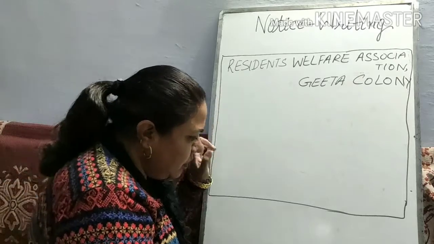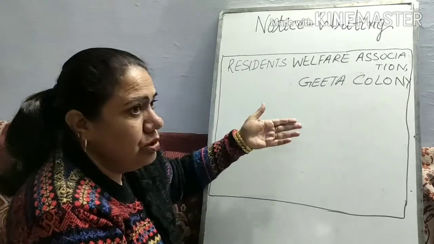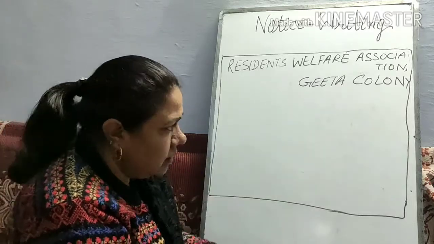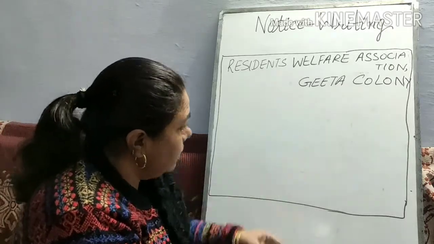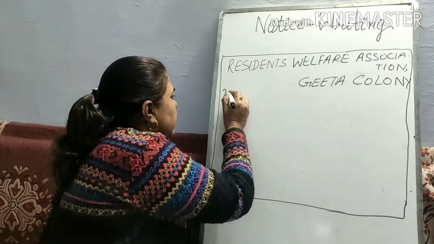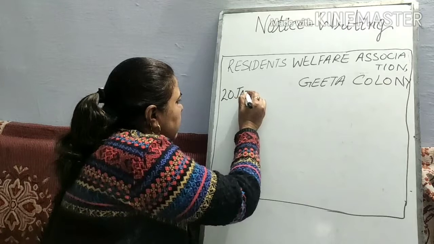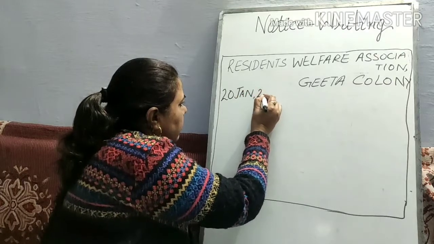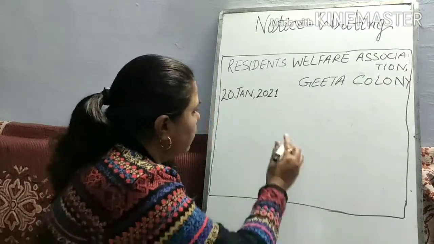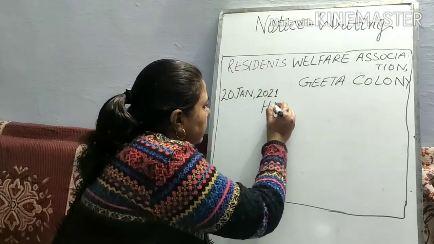After that, because an institution is there, in place of institution, Welfare Association is there, and the name of the colony is Gita Colony. Then the date, for example today is 20th January. Title: Help the needy.